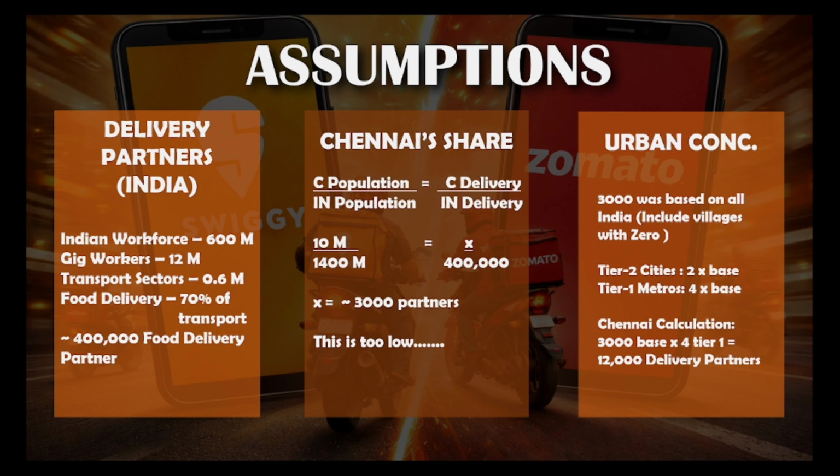This 3000 partner is based on the population of entire India, which is 1.4 billion, which also includes urban areas, tier 3 areas where delivery services are quite low or not even present. And we can't just apply the same logic for a city like urban Chennai. There the concentration of population is more, the economy is high, and the demand is high. So we have to magnify the number based on the magnification in the economy and the demand. That's why we multiplied by 4.